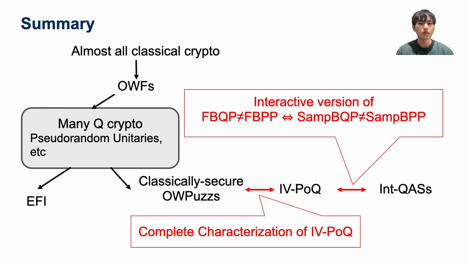Let me summarize my talk. This figure represents our results. Our main result is the equivalence between one-way puzzles and IBPOQ. As I mentioned earlier, this is the first result that completely characterizes quantum advantage. Moreover, we show the additional equivalence between IBPOQ and IntQAS. This result says even in the interactive setting, the sampling-based advantage and search-based advantage are equivalent.